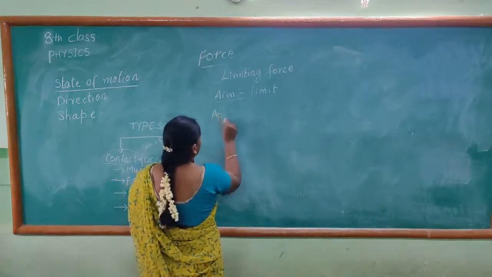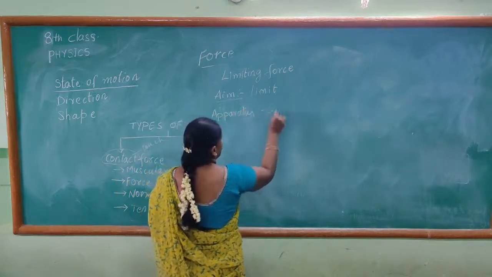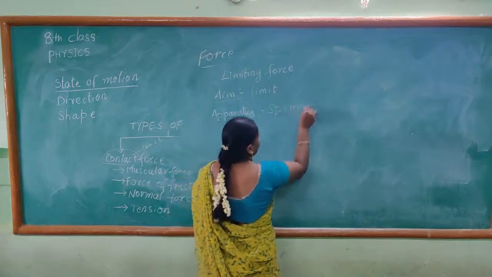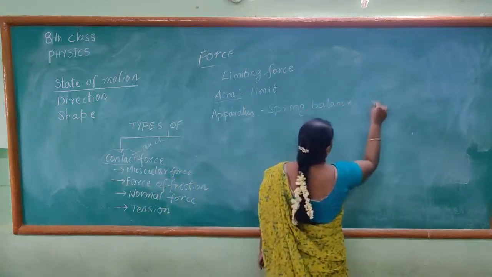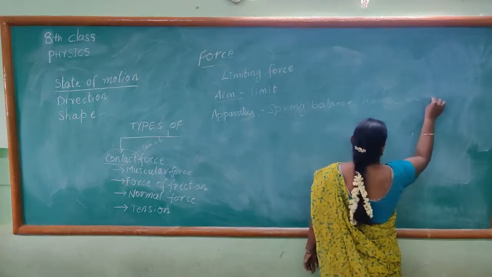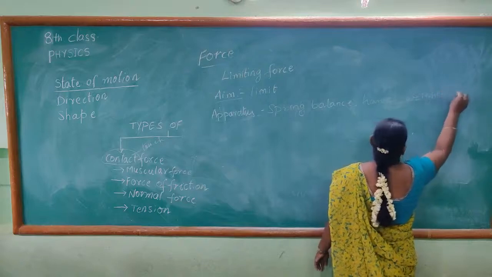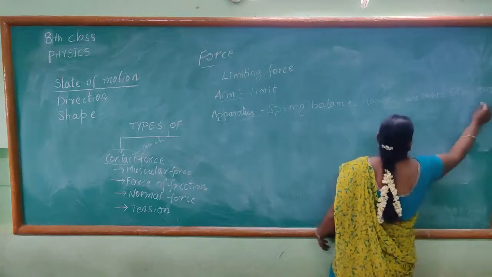Apparatus required. What are the apparatus we require? Spring balance, hanger, and weights: 50 grams, 100 grams, and so on.